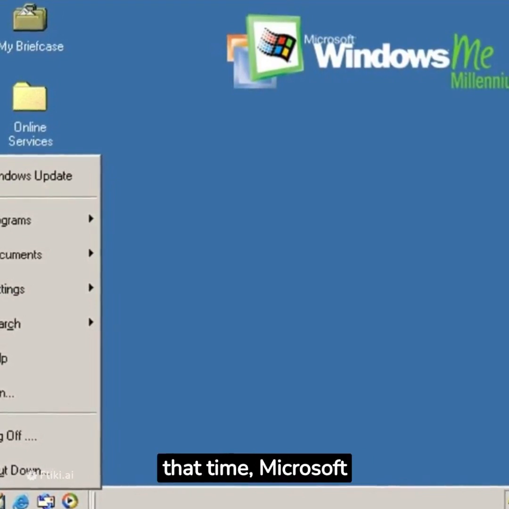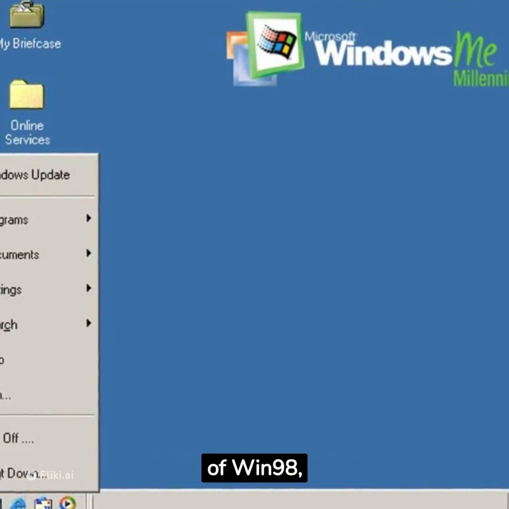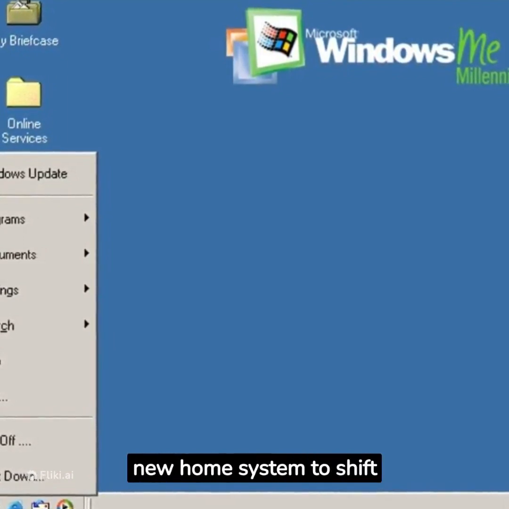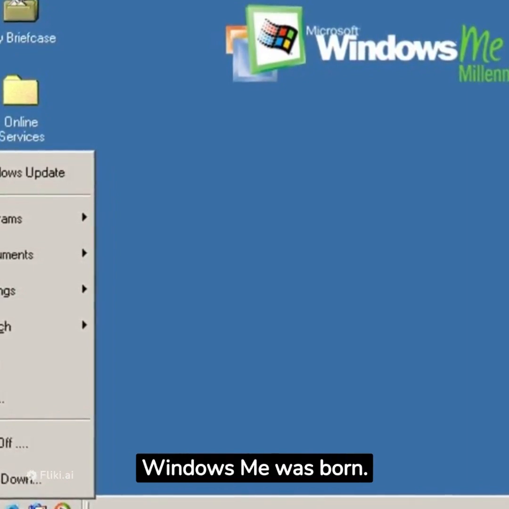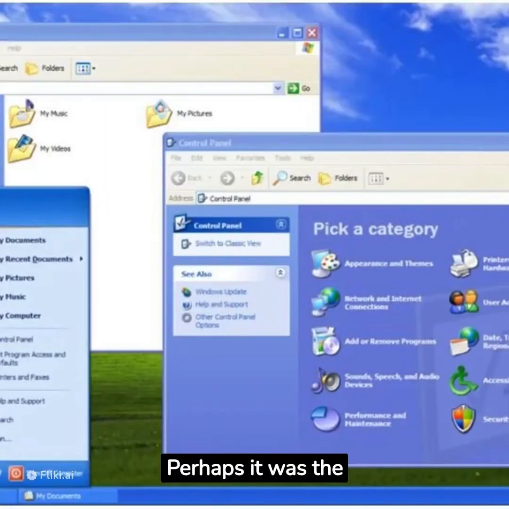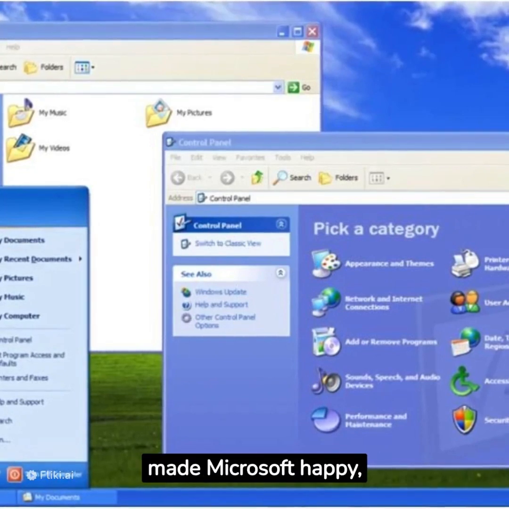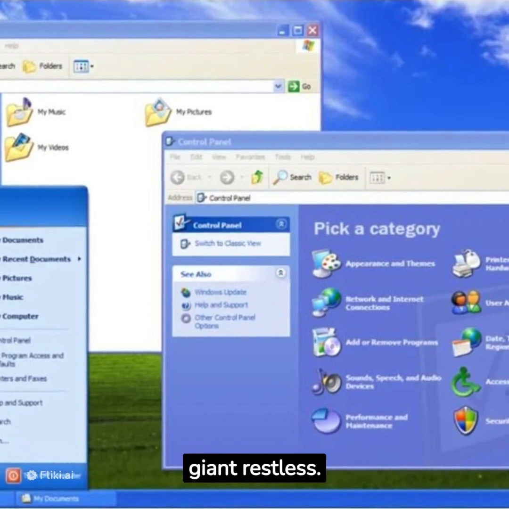At that time, Microsoft was still troubled by the endless blue screen of Win98, and urgently needed a new home system to shift the pressure. In this background, Windows Me was born. Perhaps it was the success of Win 2000 that made Microsoft happy, or it was the fiasco of Win Me that made the giant restless.